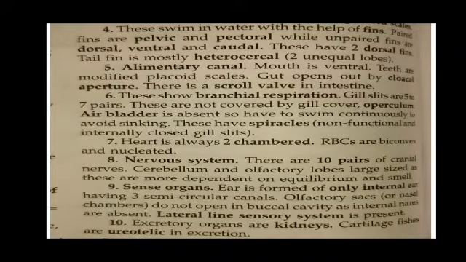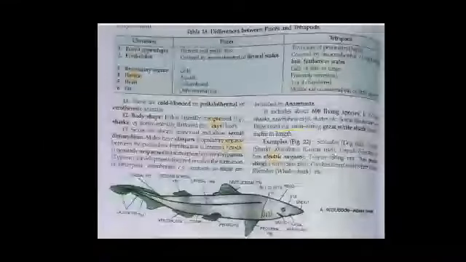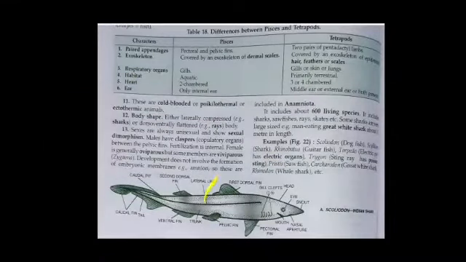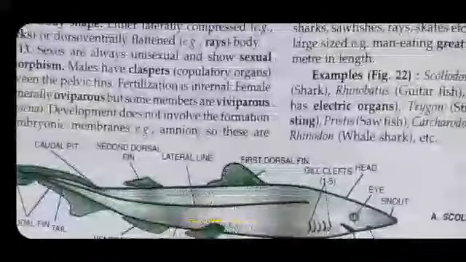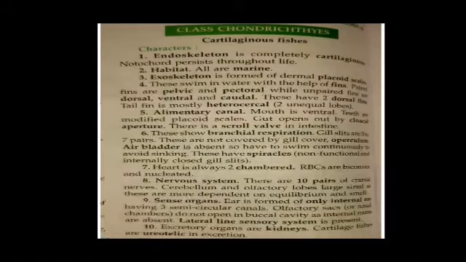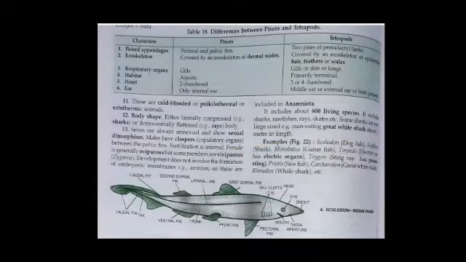If we have the diagram here, this is the lateral line. The lateral line sensory system is present. There is a figure.